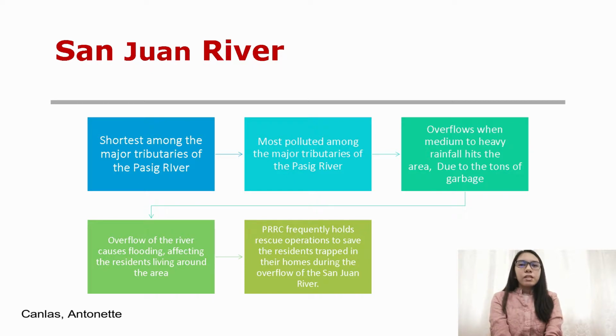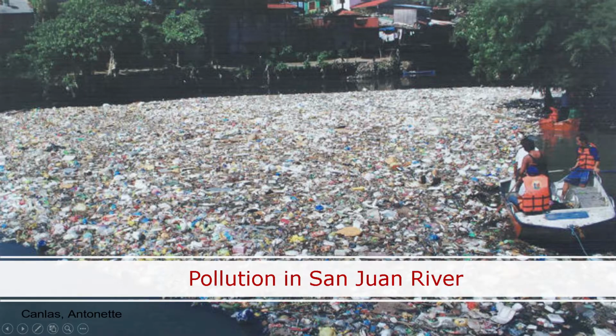For example, the San Juan River, despite being the shortest among the major tributaries of the Pasig River, is the most polluted. Due to the tons of garbage, the San Juan River overflows when medium to heavy rainfall hits the area. Overflow of the river causes flooding, affecting the residents living around the area. Because of this, BRRC frequently holds rescue operations to save the residents trapped in their homes during the overflow of the San Juan River.